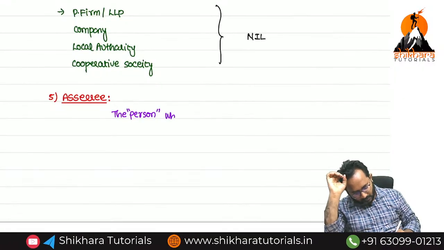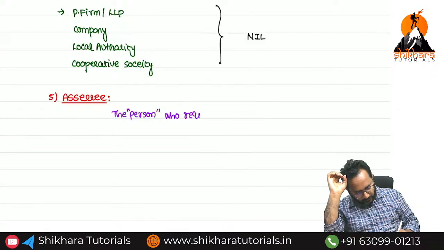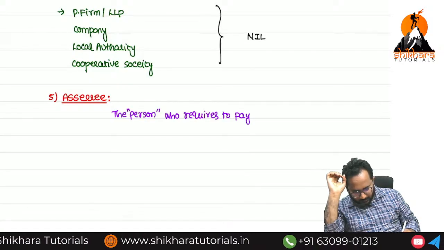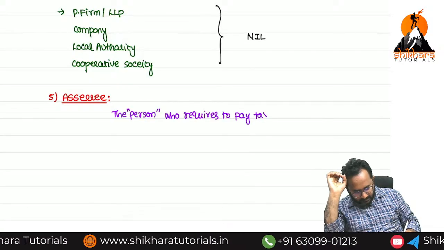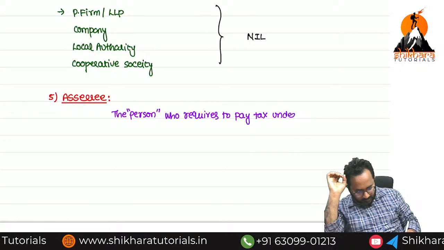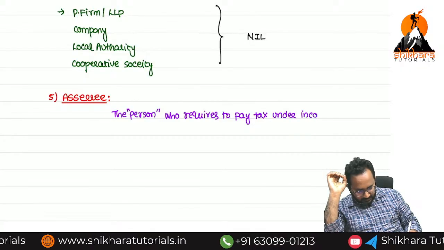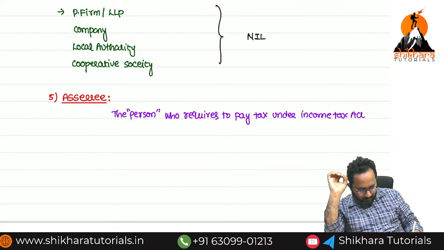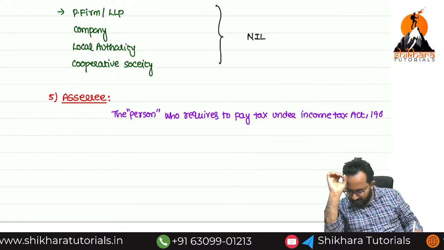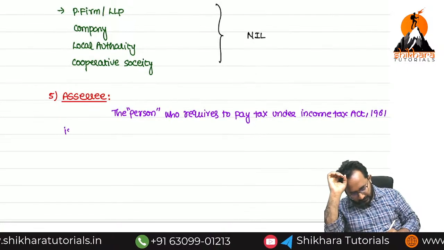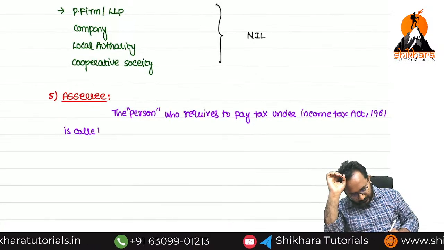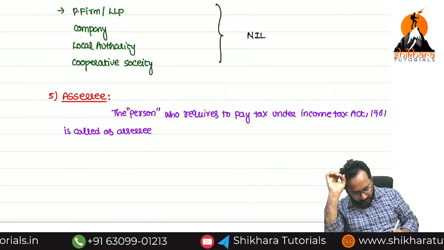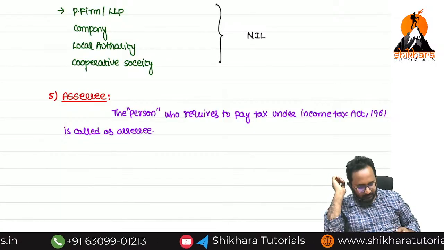The person who is required to pay tax under which act, ma? Income Tax Act. Who is required to pay the tax under the Income Tax Act 1961 is called an SSC.